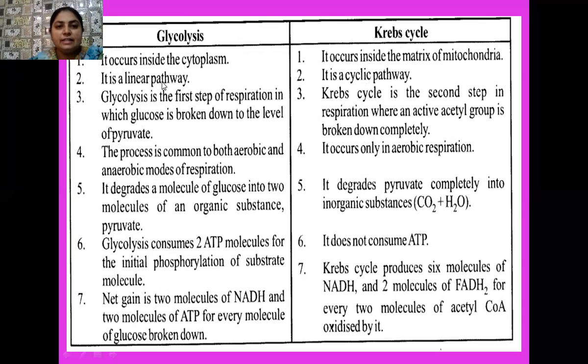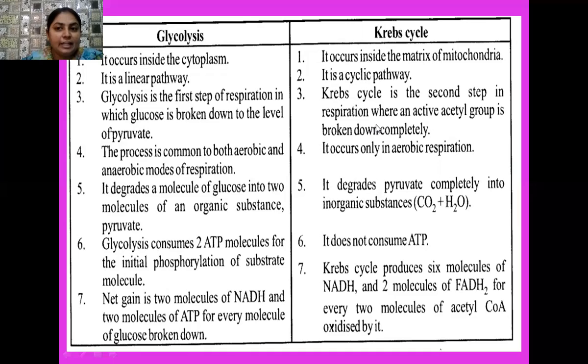Glycolysis is a linear pathway, whereas Krebs cycle is a cyclic pathway. Glycolysis is the first step of respiration in which glucose is broken down to the level of pyruvate. So here a hexose sugar glucose enters and a 3-carbon compound, pyruvic acid or pyruvate, is formed. Whereas Krebs cycle is the second step of respiration.